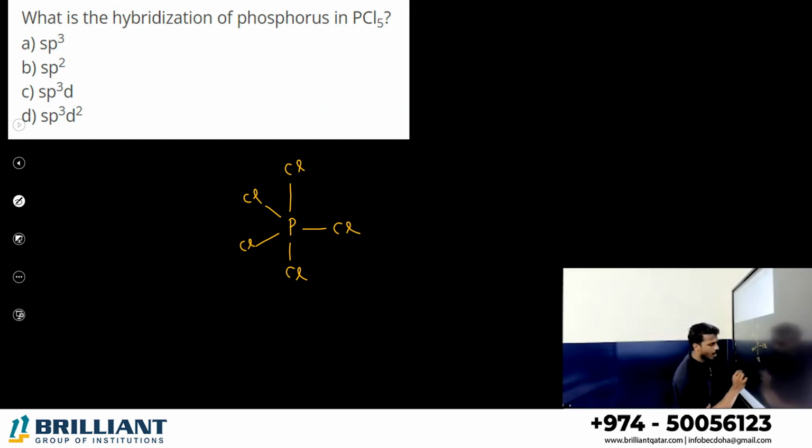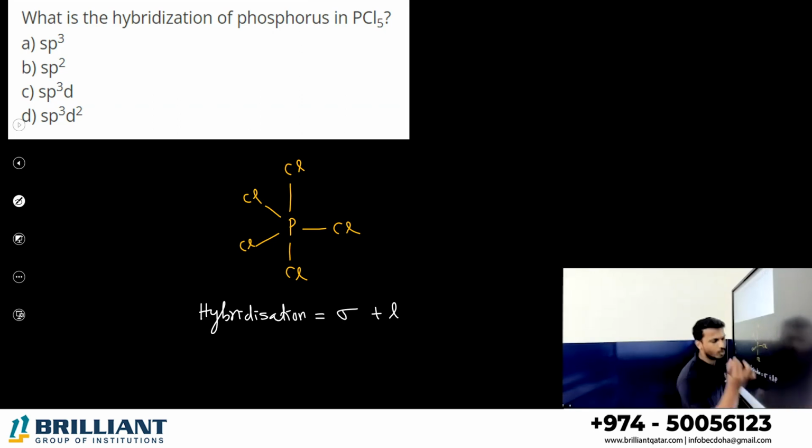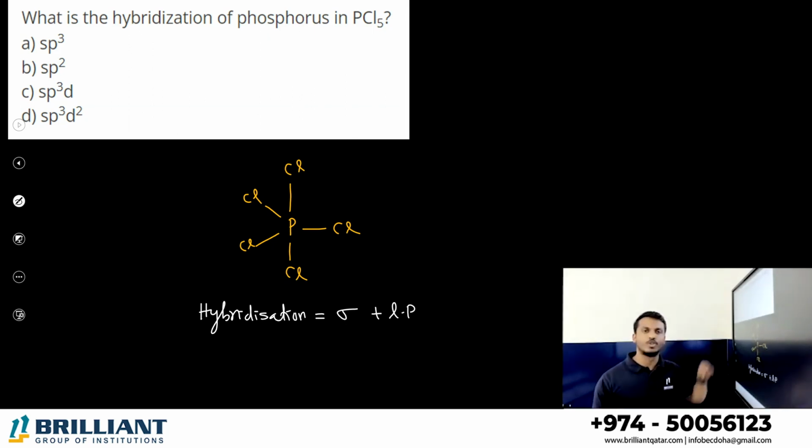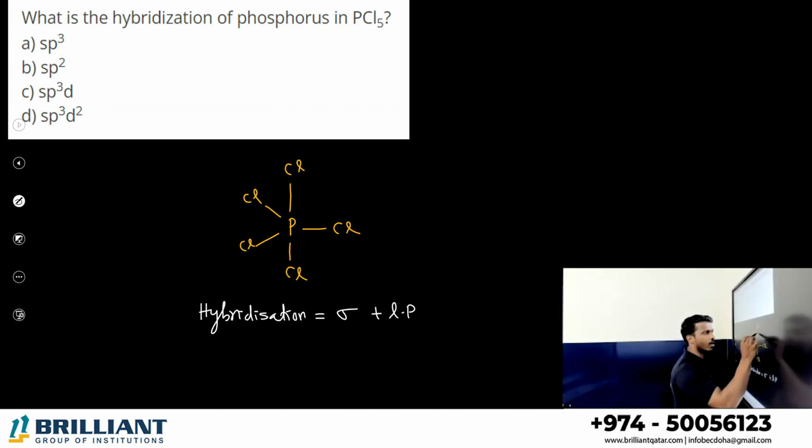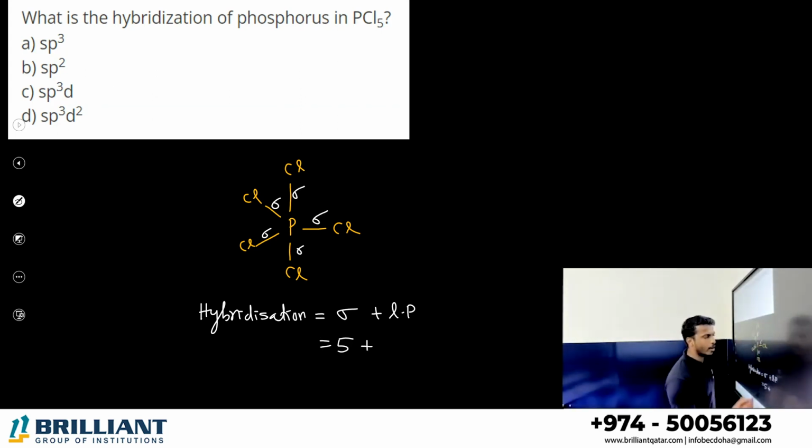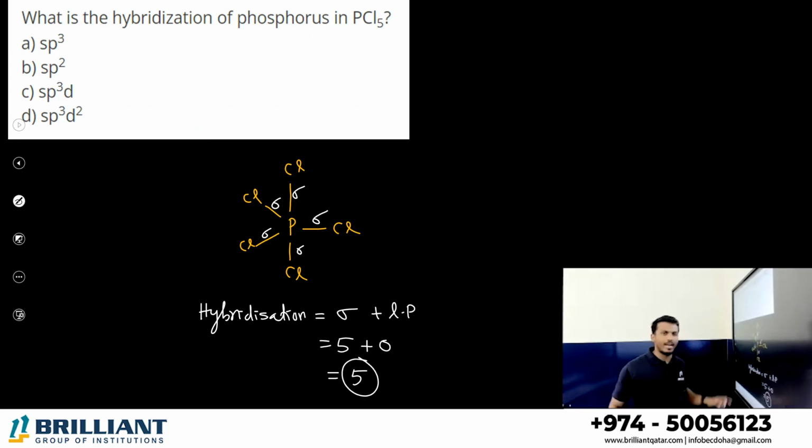Very simple. Hybridization you can calculate by the sum of sigma bonds and lone pairs on the central atom. Please count how many sigma bonds and lone pairs are on the central atom phosphorus. How many sigma bonds here? 1, 2, 3, 4, 5. Any lone pair on phosphorus? No. So the total sum is equal to 5.